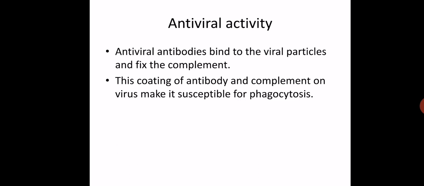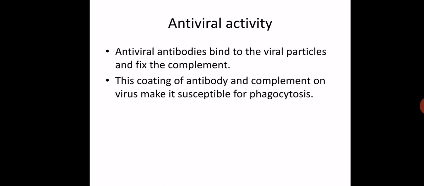We know complement fixation takes place when there is formation of complement fixing antibodies. Then and only then is there an antigen antibody reaction, and this antigen antibody complex later on fixes the complement. So whenever a virus infection is there, antiviral antibodies are produced, and they bind to viral particles, and the viral particle and antibody together fix the complement.